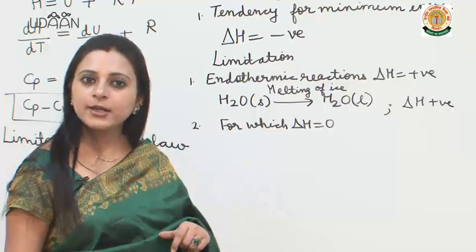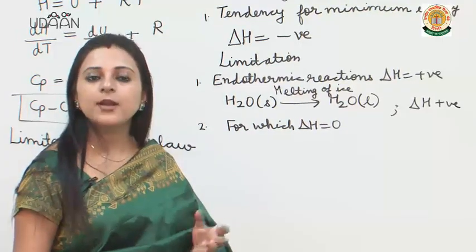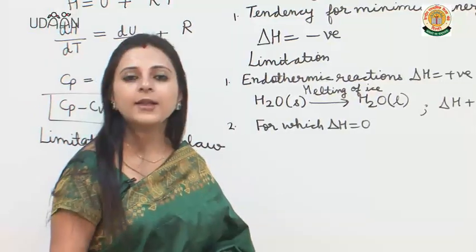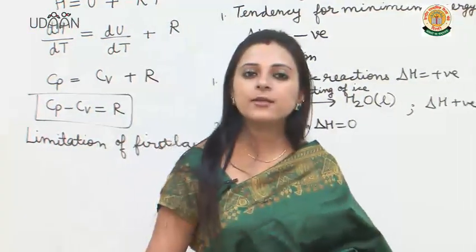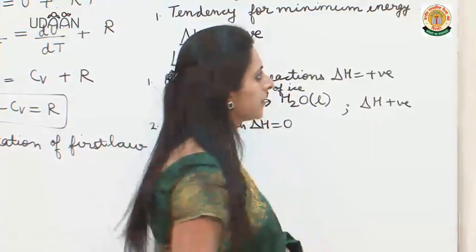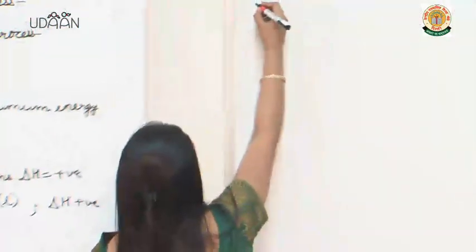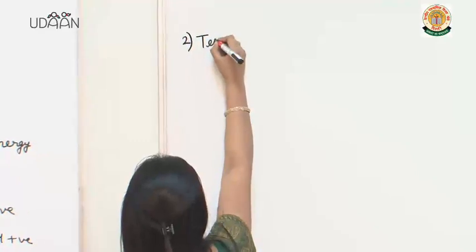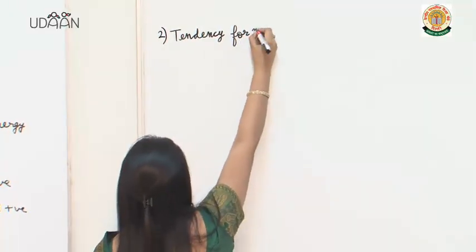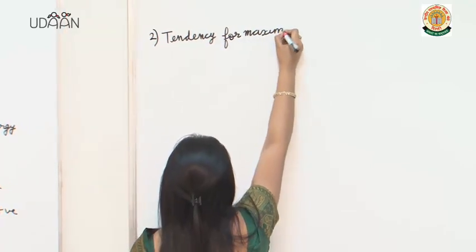So let us study the next factor which is responsible for the spontaneity of a reaction, and the next factor is tendency for maximum randomness.